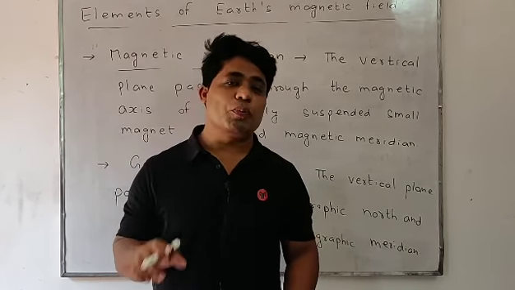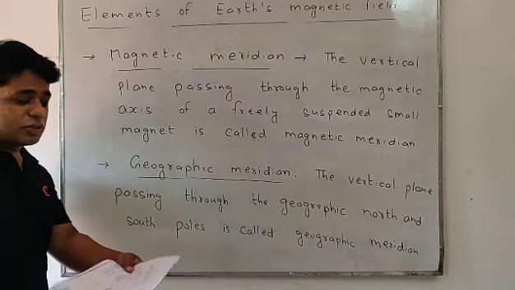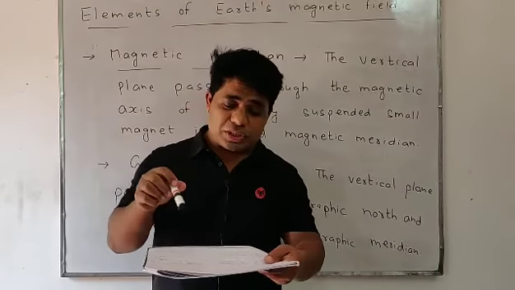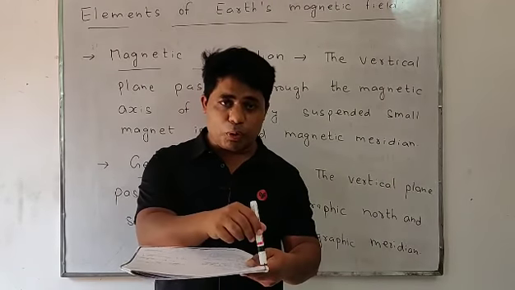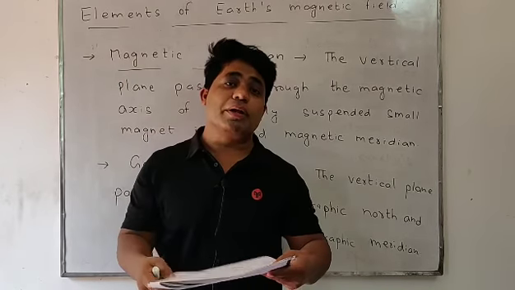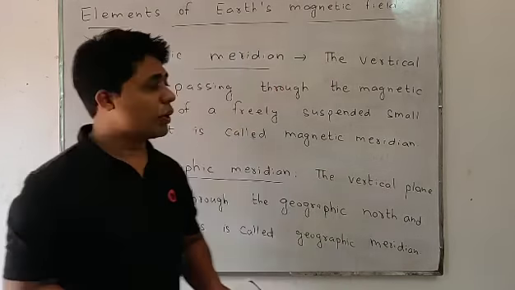The vertical plane passing through the geographic north and south pole is called geographic meridian. Suppose this is the north pole of Earth and this is the south pole, so this vertical plane that we assume, passing through the surface of Earth, is geographic meridian. We'll use these two definitions in the elements of Earth's magnetic field.